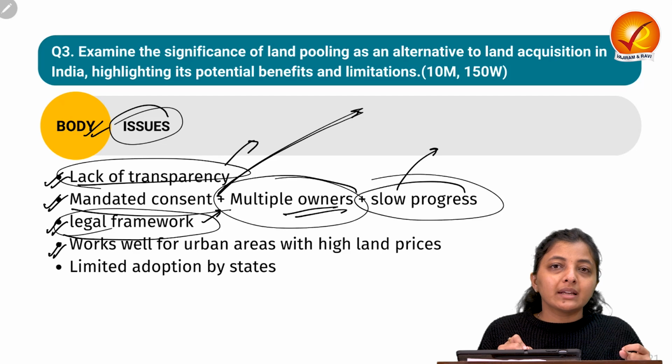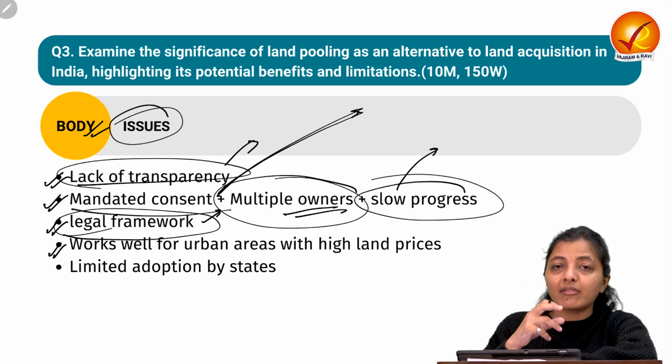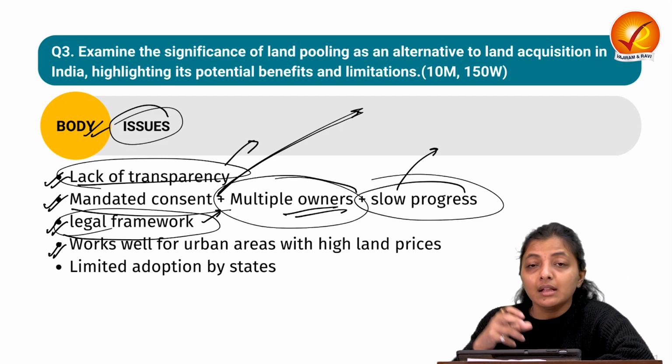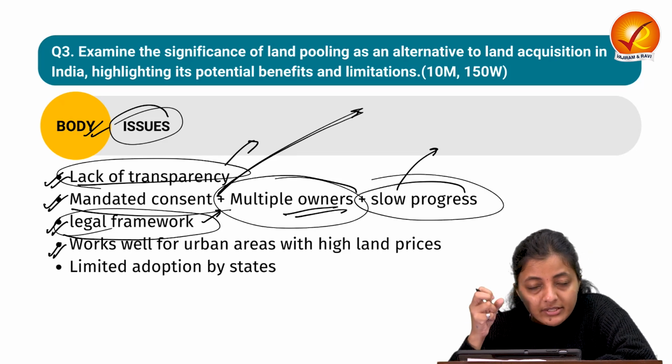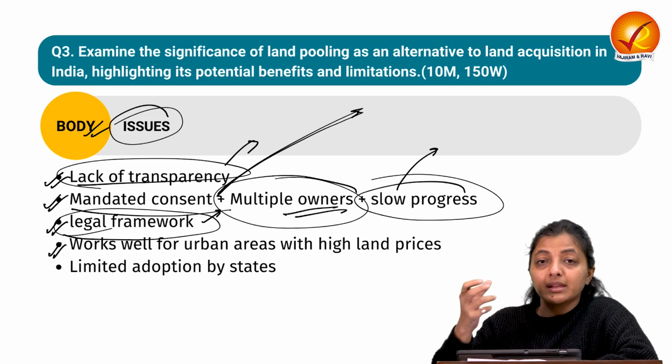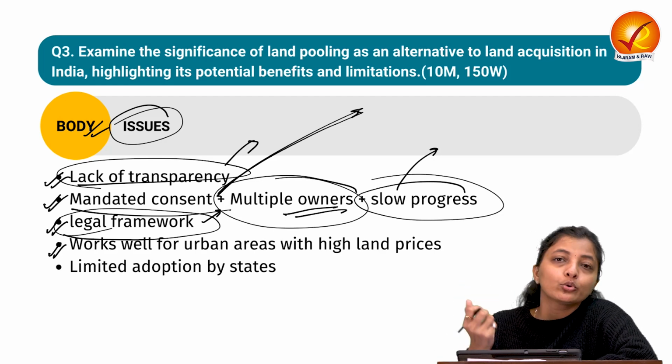Next, why have we come up with this land pooling? Because the land prices in urban areas are very high, so we just cannot acquire the land and pay the landowners a huge amount.